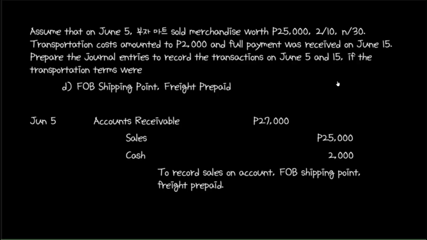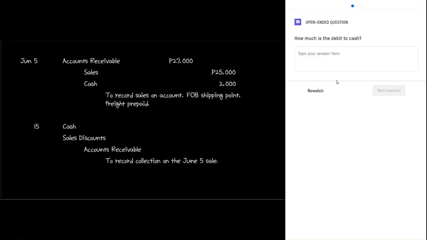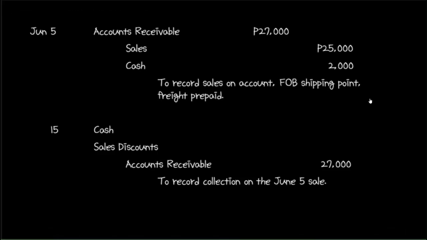Now, for the June 15 transaction, we debit cash and sales discounts and credit accounts receivable. How much are the values debited and credited to these accounts? Accounts receivable should be credited 27,000 pesos to close the accounts receivable account. Sales discount should be debited 500 pesos because discounts are computed from sales and not receivables. This means cash will be debited 26,500 pesos.